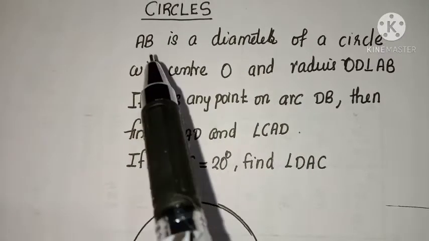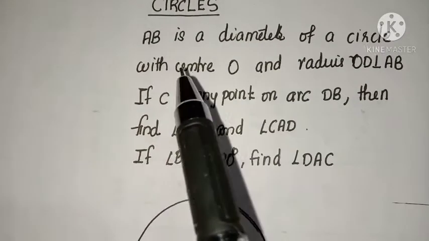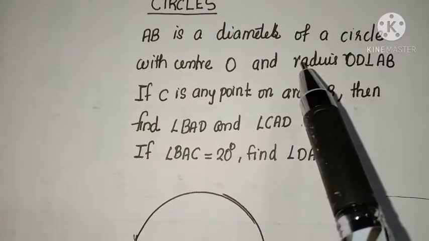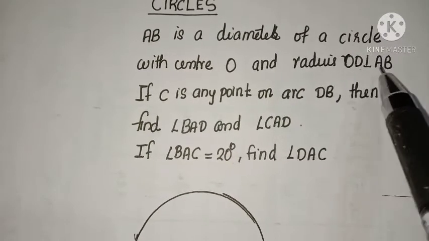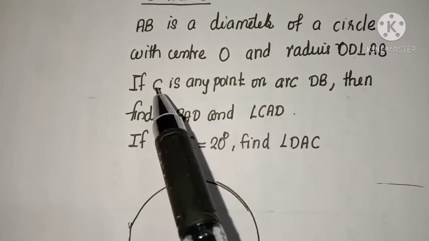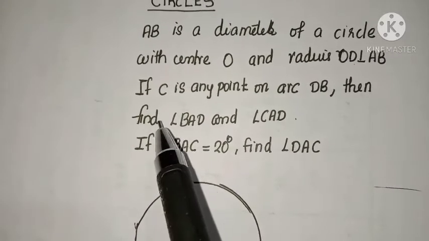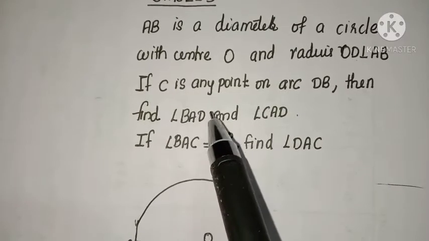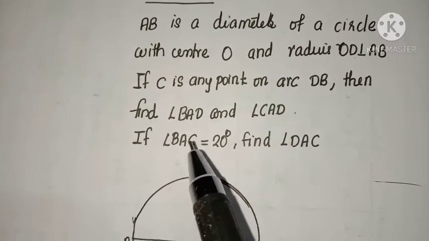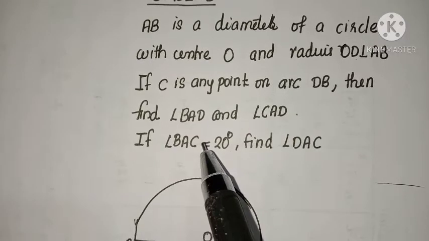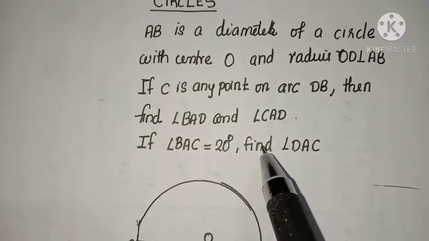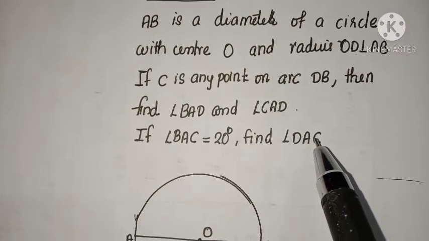Listen, AB is a diameter of a circle with center O, radius OD perpendicular to AB. If C is any point on arc DB, then find angle BAD. Now, if angle BAC is equal to 20 degrees, then find angle DAC.